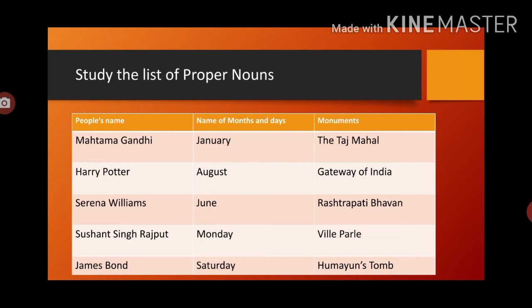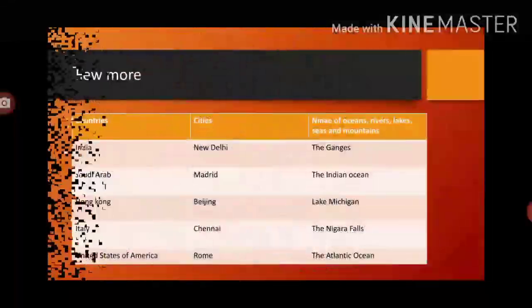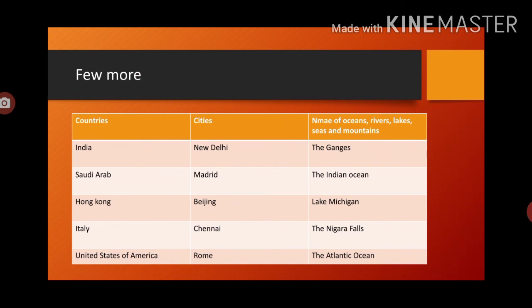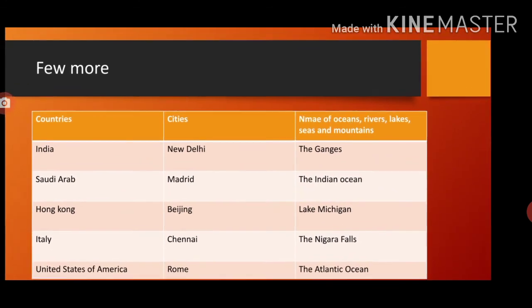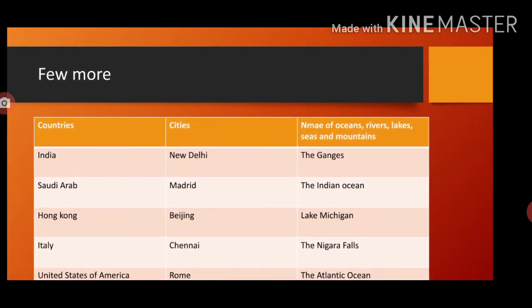Now let's have a look at a few more examples of proper nouns. Few more countries like India, Saudi Arabia, Hong Kong, Italy are the names of specifically any single country. So all these are proper nouns. Now cities, New Delhi, Madrid, Beijing, Chennai and Rome, all these are famous cities, as well as particular, specifically special cities. So this is also proper noun.